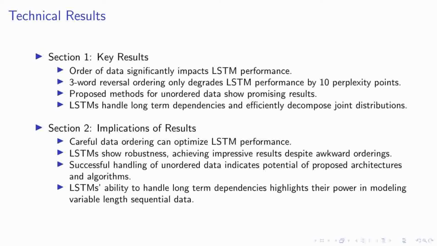Our technical results reveal some fascinating insights. Firstly, the order of data has a significant impact on LSTM performance. This was evident when we experimented with different orderings of the Penn Treebank dataset. Interestingly, even a 3-word reversal ordering only degraded LSTM performance by a mere 10 perplexity points. This highlights the robustness of LSTMs in handling awkward orderings.